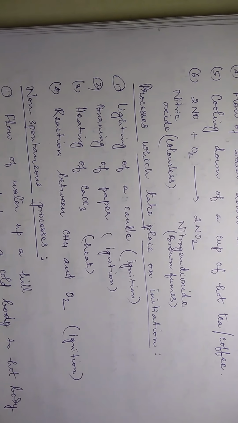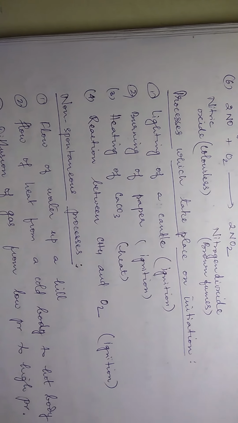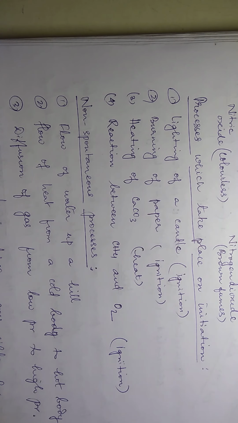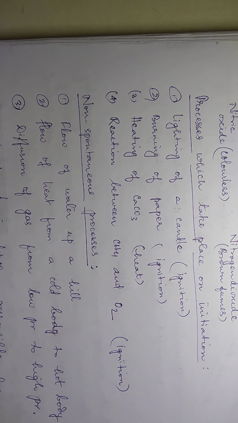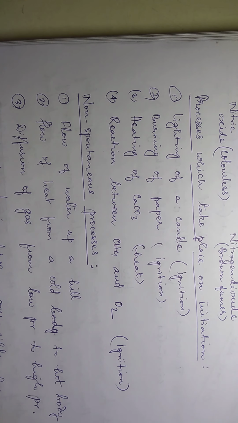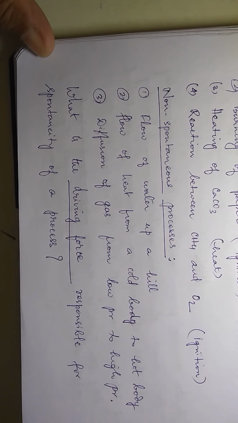Now there are a few processes which are non-spontaneous. Now what are non-spontaneous processes? You cannot expect water to flow up the hill. You can't expect heat from a cold body to move towards a hot body. And you can't expect diffusion of gas from where it is at a low pressure to a high pressure. So these things you cannot expect, is it not?